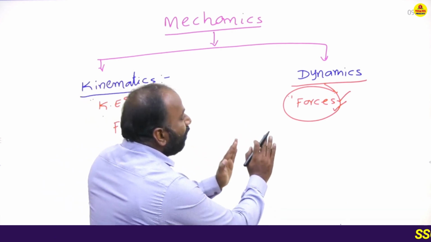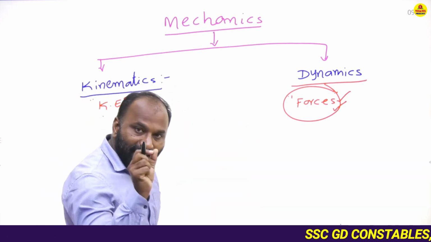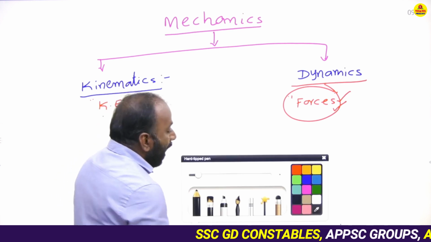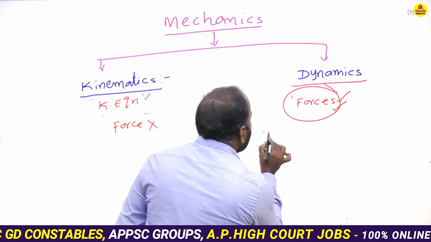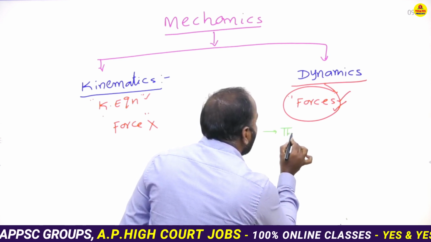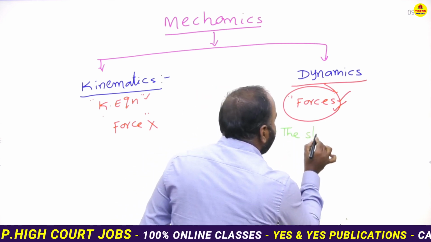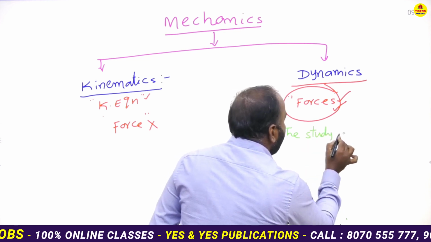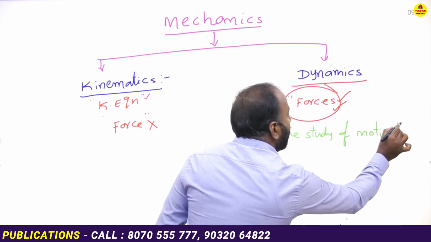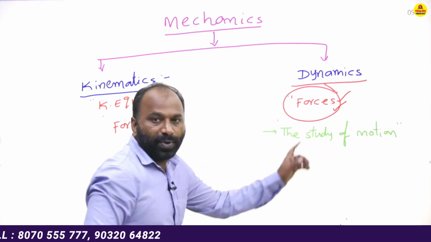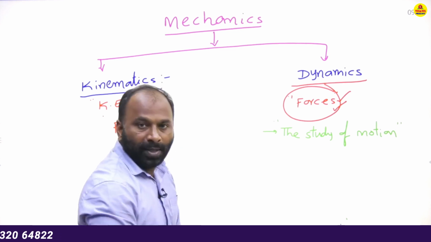The study of motion of an object is what we call dynamics.